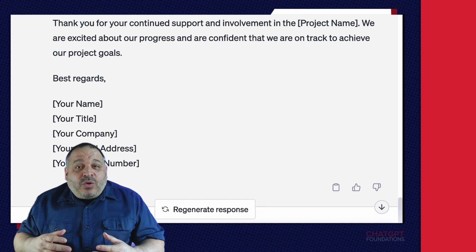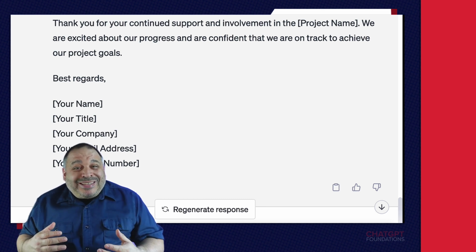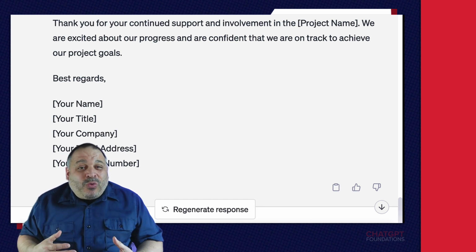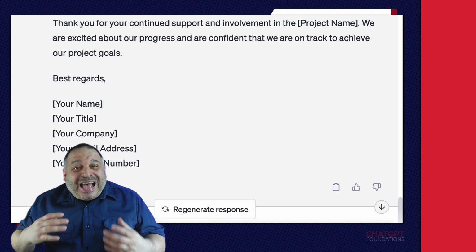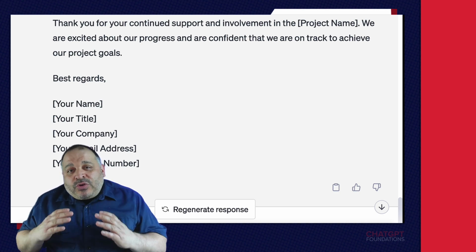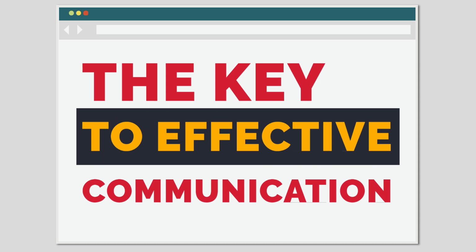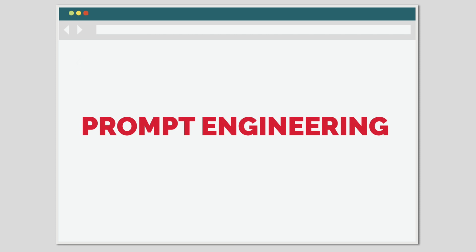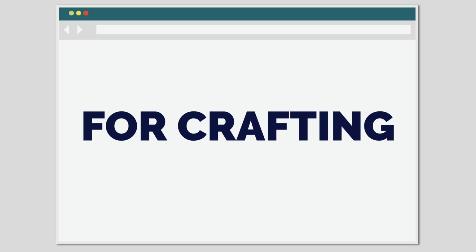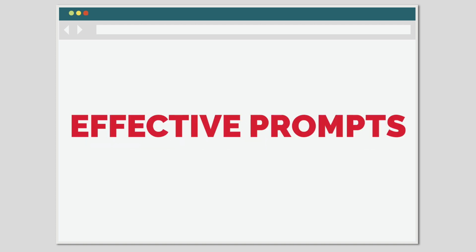You'll notice that while ChatGPT is an excellent virtual assistant, it didn't do all the work for you. It provided you with a time-saving starting point for you to create the email. The key to effective communication with ChatGPT is crafting the right prompts. This is a process known as prompt engineering. Let's go over some techniques for crafting effective prompts to improve your interactions with ChatGPT.